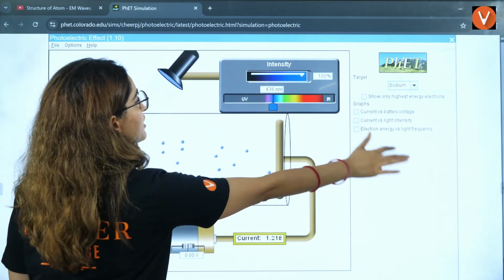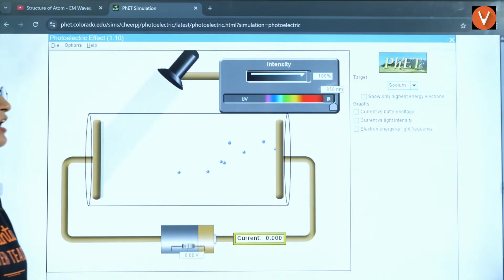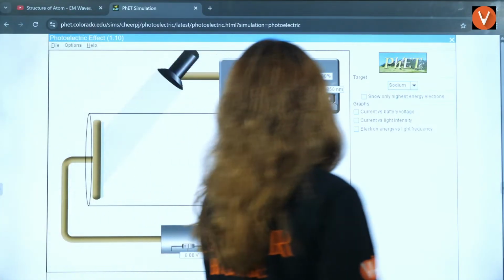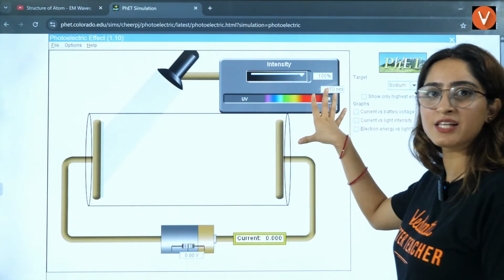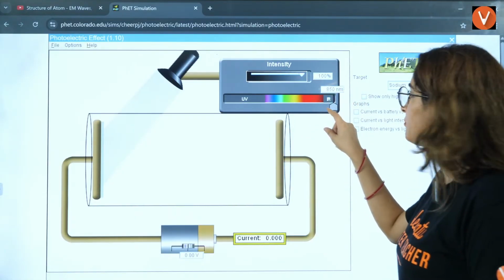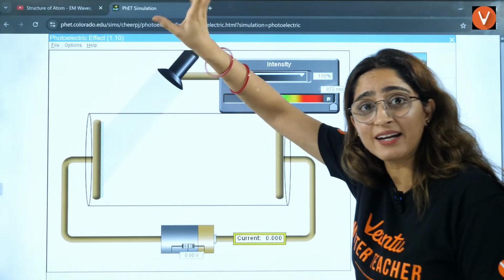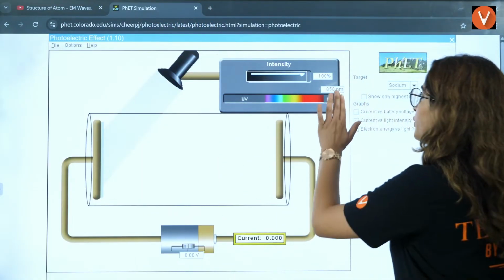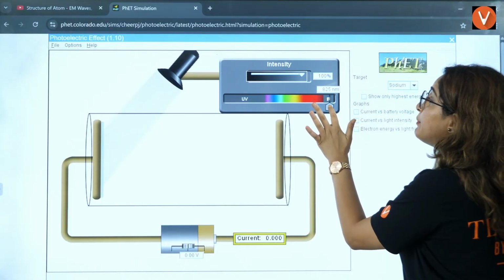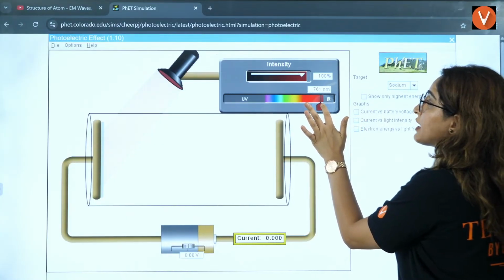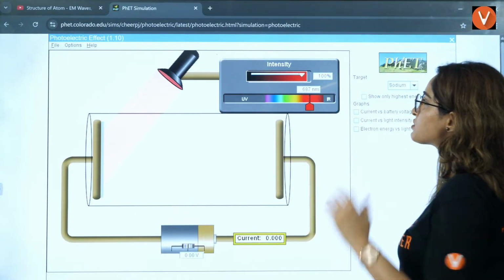Now I'll be changing the wavelength, one by one, okay? We know that here lambda is maximum and mu is minimum. If you remember the electromagnetic radiation spectrum, I told you here lambda is maximum, mu is minimum. So I'm increasing the mu, I'm increasing the energy of the incident light. Can you see?